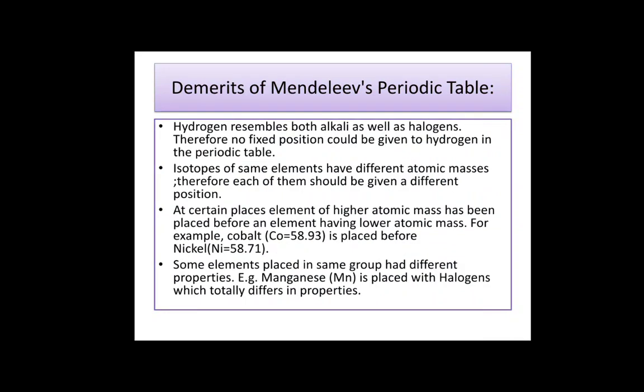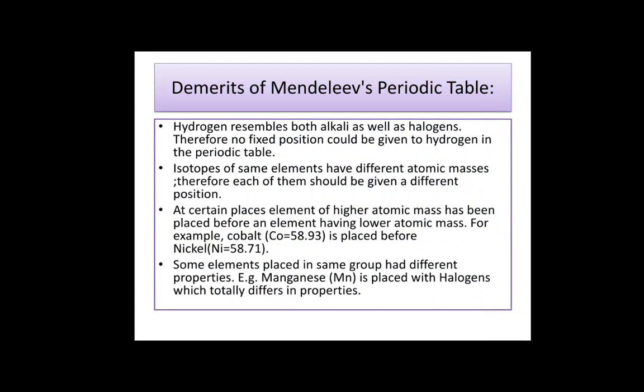Demerits of Mendeleev's periodic table. Hydrogen resembles both alkali metals as well as halogens. Therefore, no fixed position could be given to hydrogen in the periodic table. Isotopes of the same element have different atomic masses. Therefore, each of them should be given a different position.